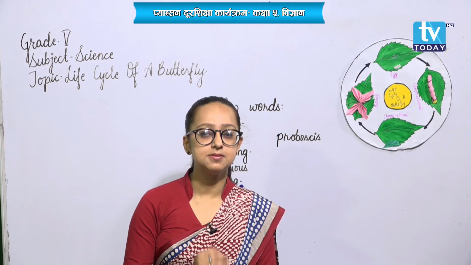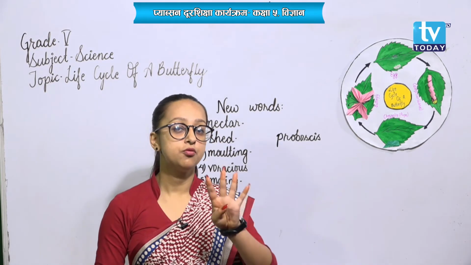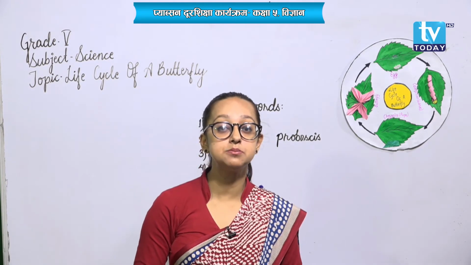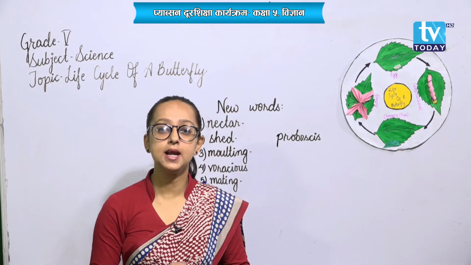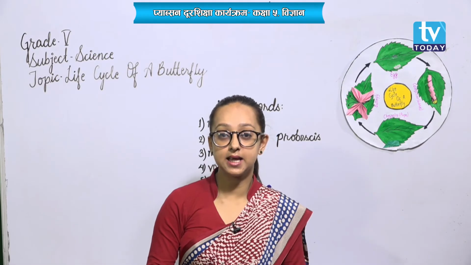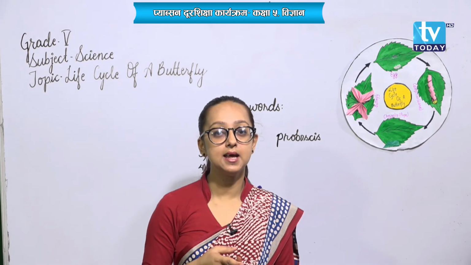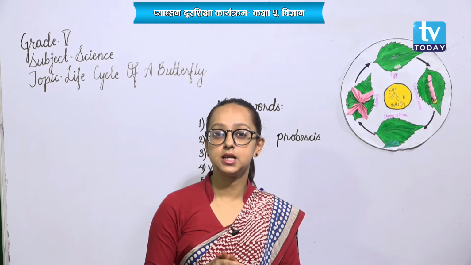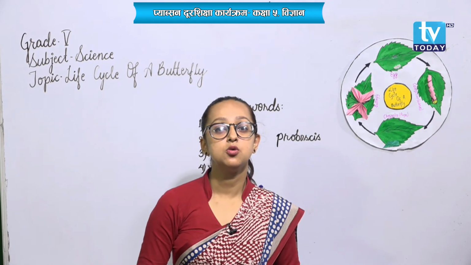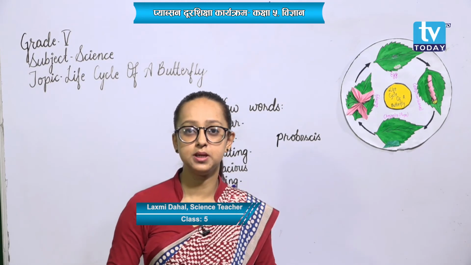So, the life cycle of those insects which is completed in 4 stages is called complete metamorphosis, whereas some of the insects complete the life cycle in only 3 stages, that is egg, nymph, and then finally they turn out to be an adult. So, the insects whose life cycle is completed in only 3 stages are said to have